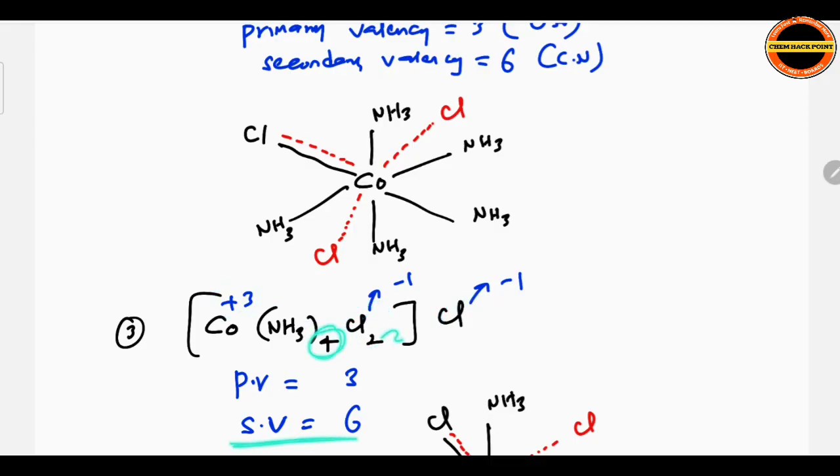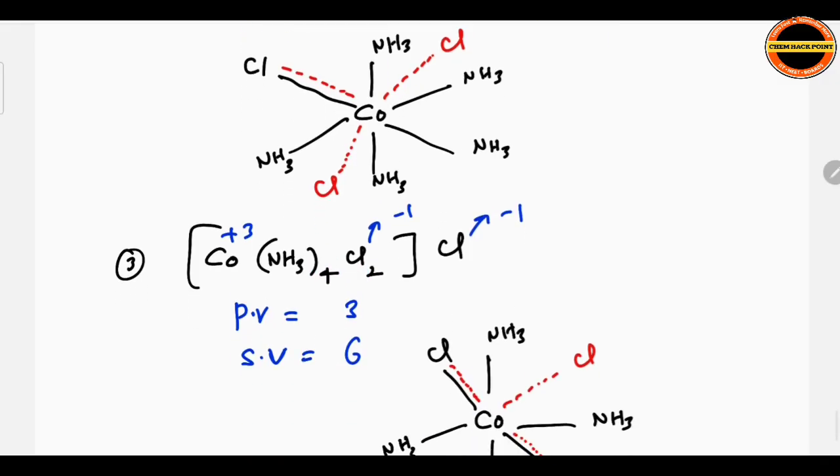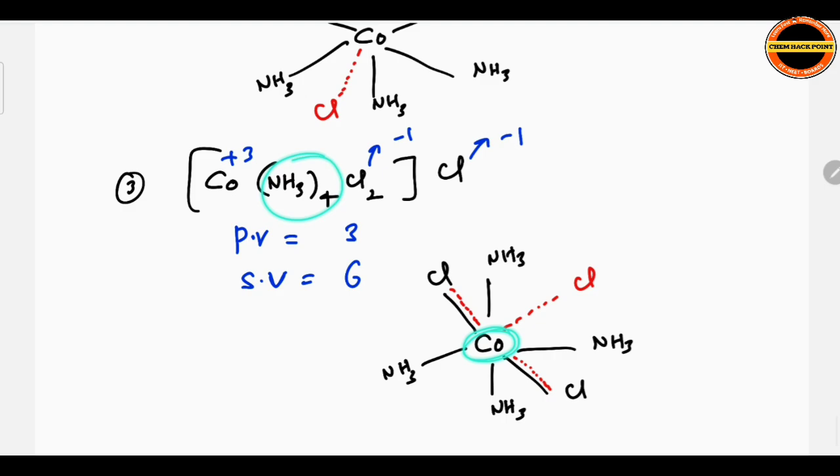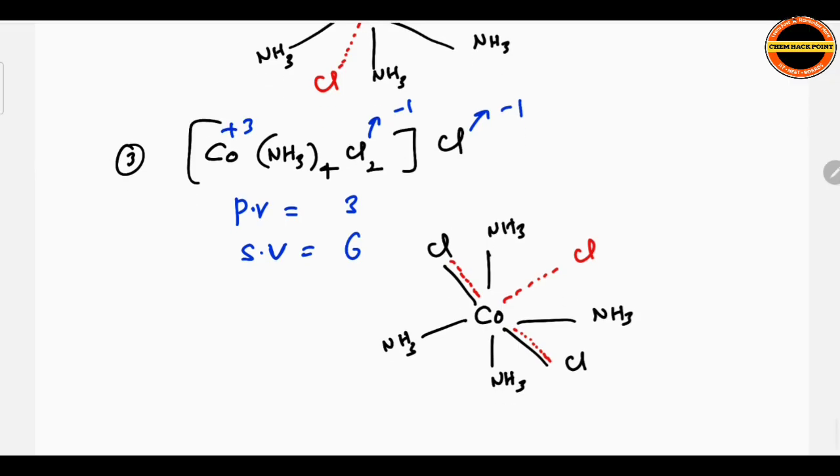Secondary valency is 6: 4 ammonia and 2 chlorine. For the representation, show cobalt with 4 ammonia by solid lines, and the 2 chlorine atoms inside by solid lines. For primary valency, 1 chlorine is outside as a negative ion, so show it with a dotted line. But the 2 inside chlorine atoms also contribute to the oxidation number, acting as ligands as well, so for each of them you show 1 dotted line and 1 solid line, according to Werner's theory representation.